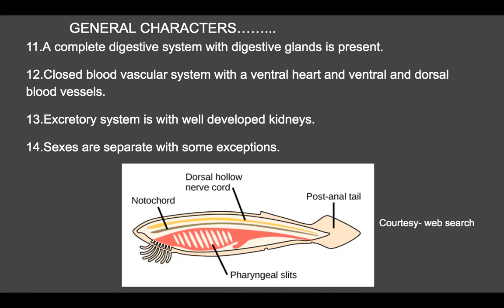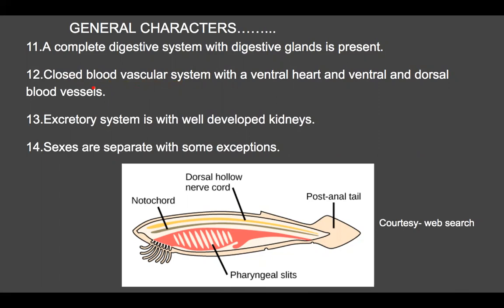On the contrary, an open blood vascular system is one in which blood flows in open spaces, blood channels or lacunae-type structures, and there are no vessels like veins or arteries. This is known as the open type of blood vascular system.